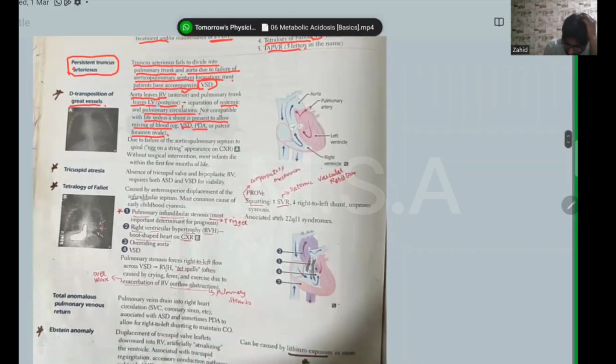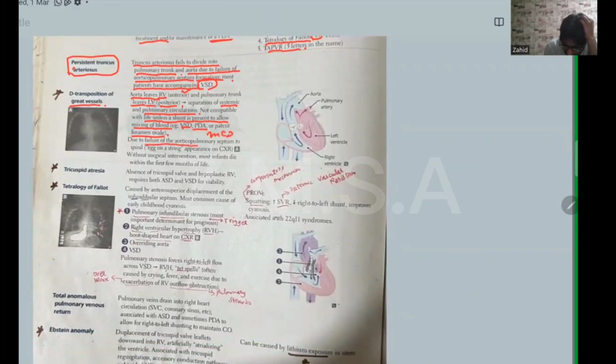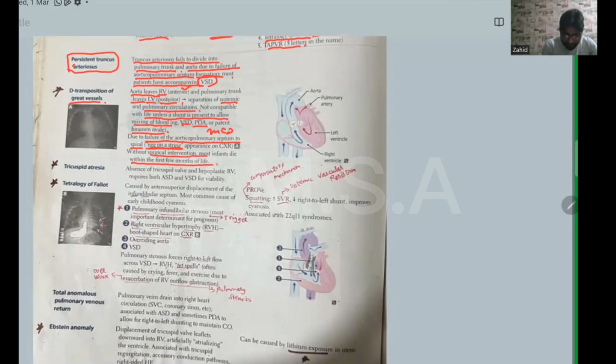Already discussed in greater detail, but here MCQs: due to failure of aorticopulmonary septum to spiral. And MCQs here: egg on a string appearance on chest X-ray is a hallmark of transposition of the great vessels. Without surgical intervention, most infants die within the first few months of life.